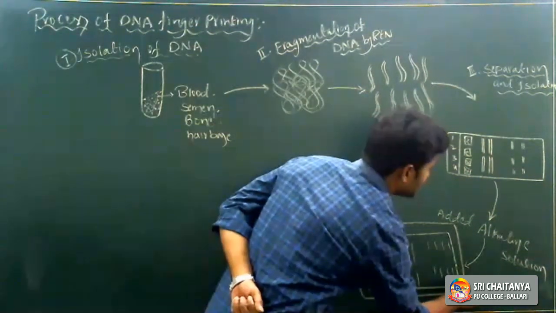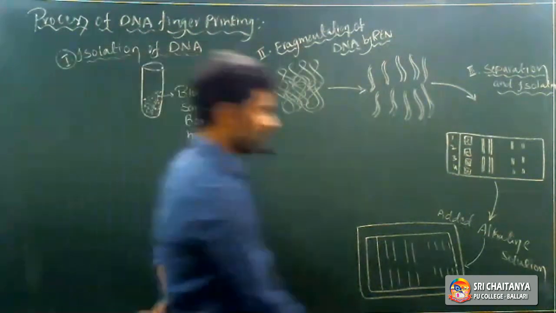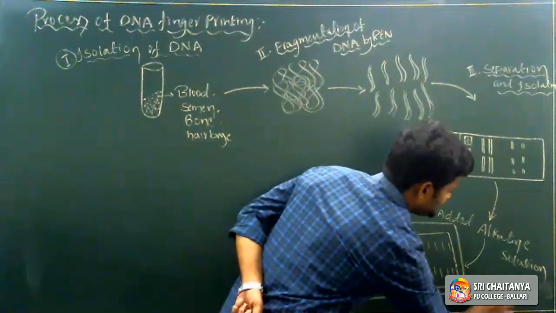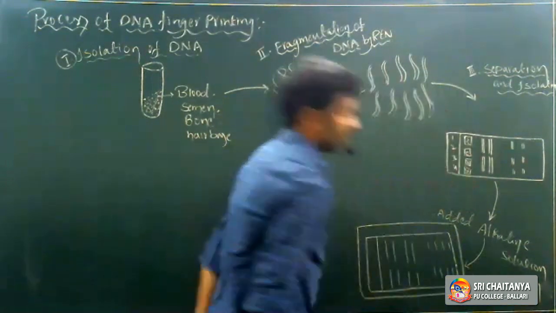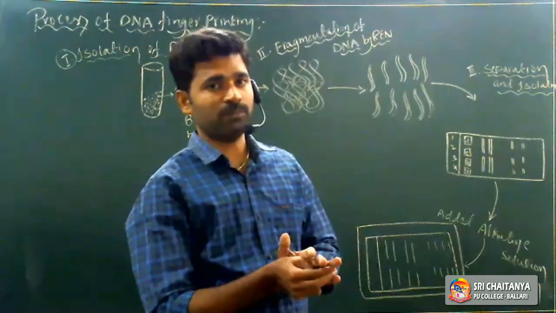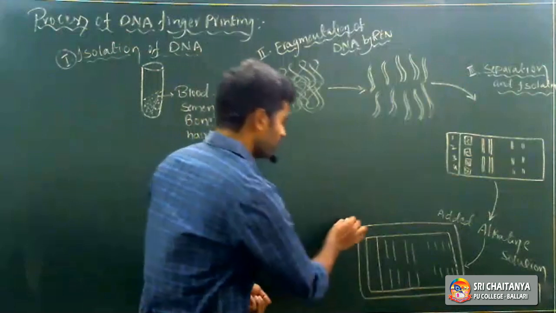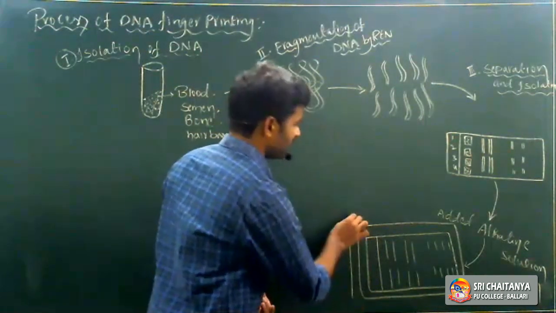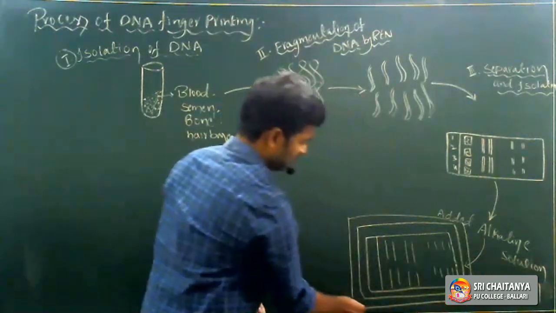After that, a tissue paper. Over the agarose gel electrophoresis plate, we have to place the nylon membrane. That nylon membrane allows buffer solution, but not DNA molecules. Over the nylon membrane, we have to place tissue paper, otherwise tissue towel.